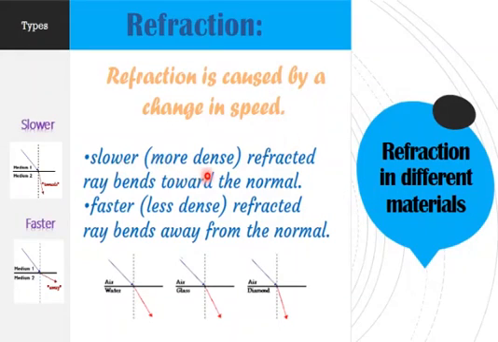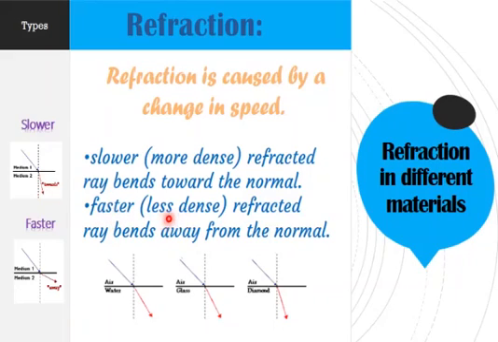So you can see that when light enters a material at an angle, it changes direction because its speed changes. If the material is very dense, the light slows down. The more dense the material, the less the speed of the light, and refracted rays bend towards the normal. You can see the angle of refraction is less when light passes into a denser medium.